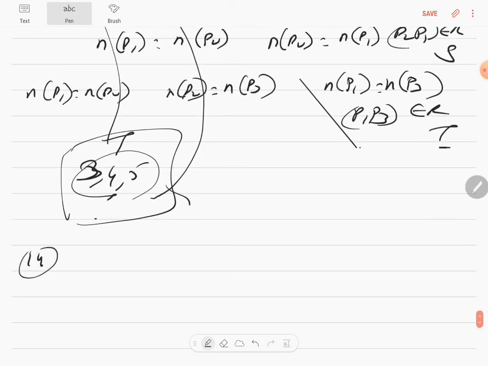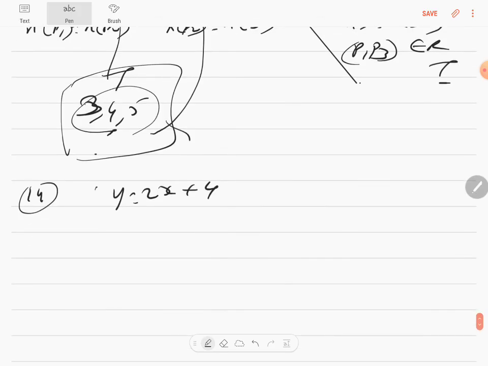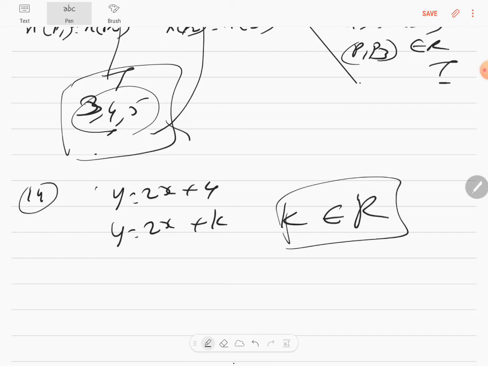The 14th question is a sum which I've already done. It's about parallel lines. But there is a second part of the question here. So you have to write that parallel condition which I've narrated earlier, and they're asking you to write what are the lines which are related to this line. All parallel lines will have only the constant different. The slopes will be the same. So y is equal to 2x plus k, where k is an element of any real number. It can be even root 3 and all that. Correct? You know it. So just write like this, and that answers this question.